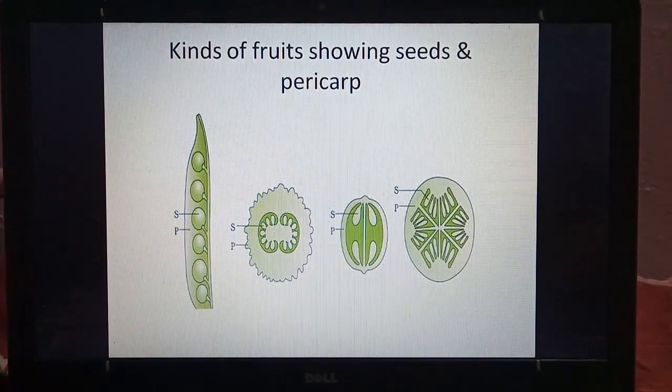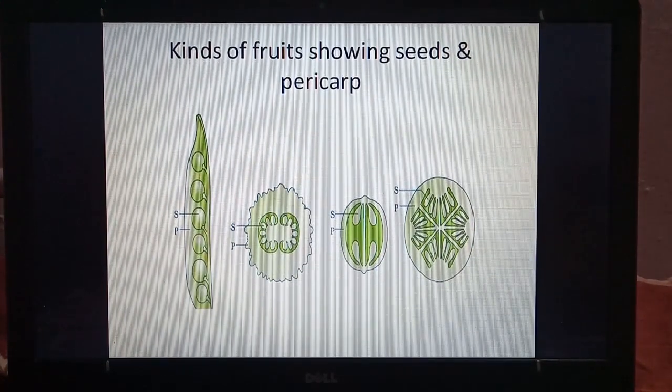Now in this figure we can see kinds of fruits showing seeds and pericarp. Different fruits have been shown. For example, the first one on left hand side is pea. Two parts have been labeled S and P. Now what is S? It is a seed. And what is P? It is pericarp. So in board exams, this question is asked.